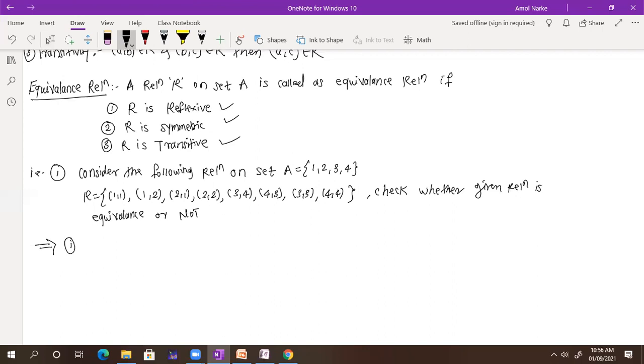Condition 1, reflexive. Tell me whether the relation is reflexive or not. Yes, it is reflexive. Tell me why it is reflexive.